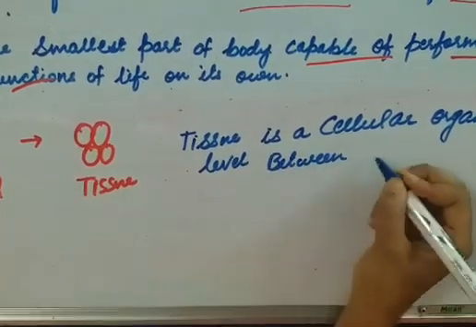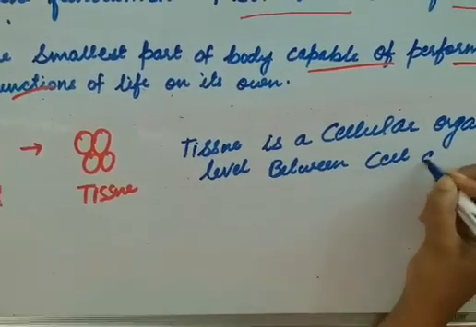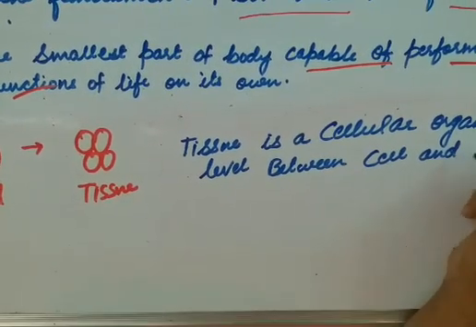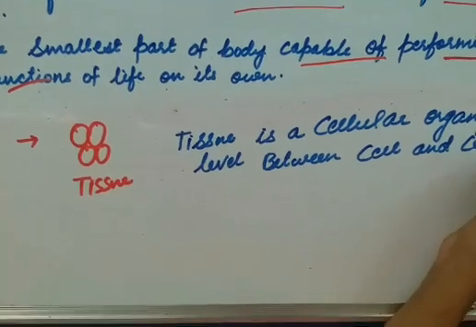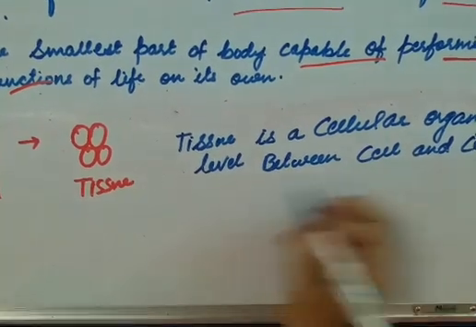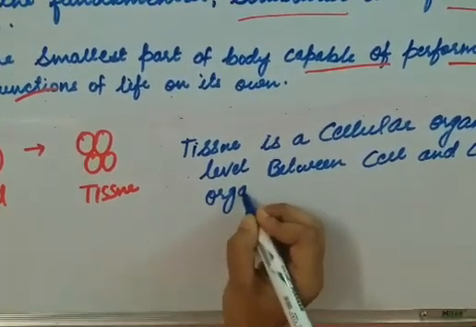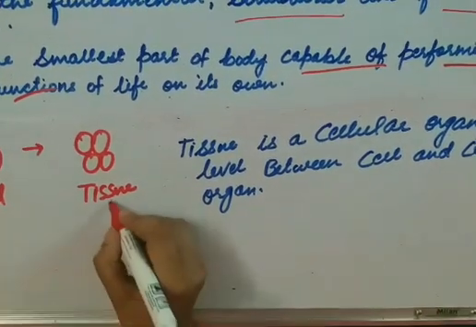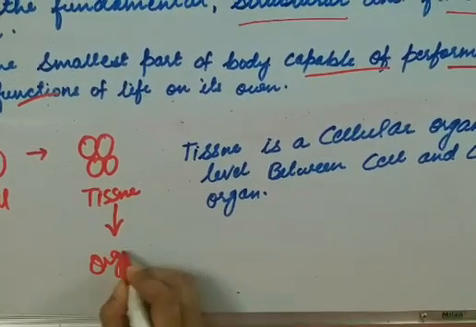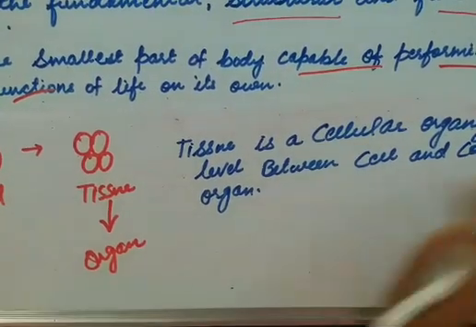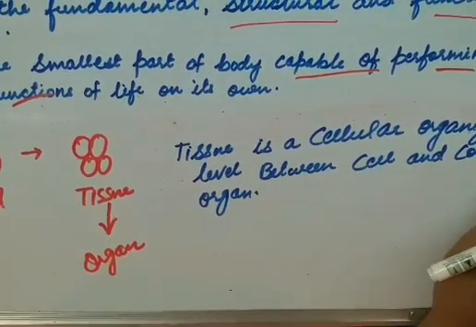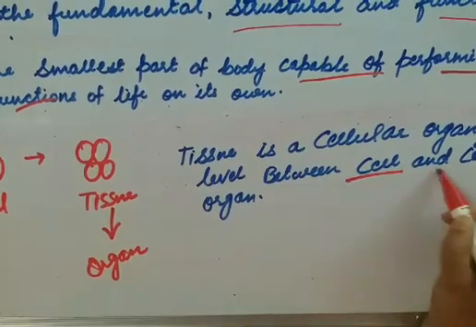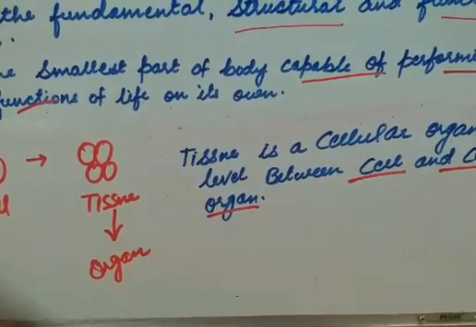Between cell and a complete organ, because from the tissue, it will form organ. So it is a cellular organization level between the cell and a complete organ.